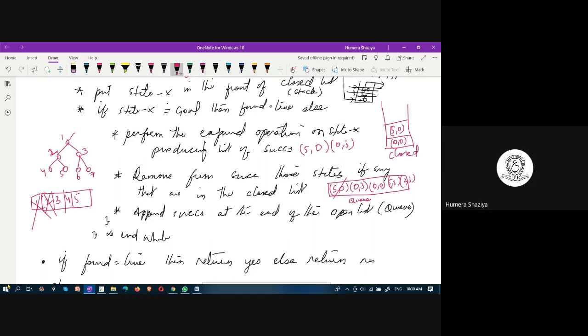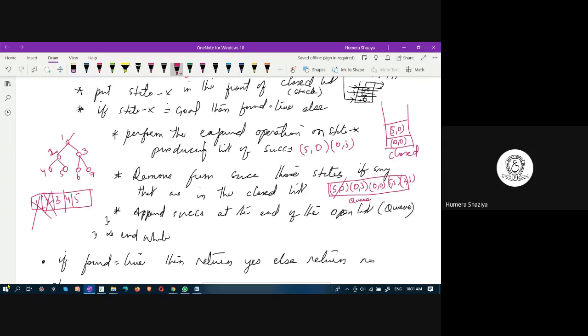How, Shravan? This is a queue, no? Yes ma'am, first we expand 5, 0, then 0, 3. Right. So after expanding 2, we get 4, 5. Then we expand 3, we get 6, 7. Then we go for 4, then 5, then 6, then 7. Like that.